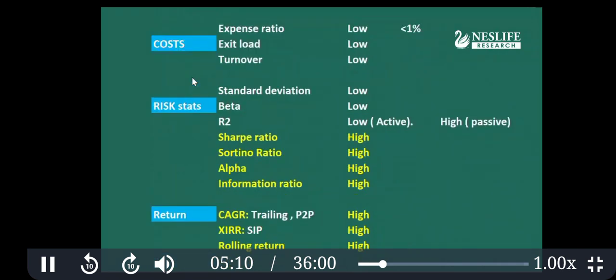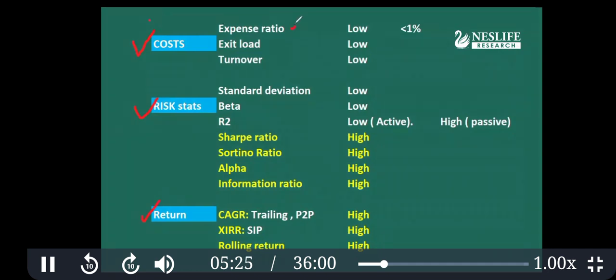It is available on Value Research. Now, this is the most crucial part, the measurement objective part, that you have to understand and analyze. Remember the headings: cost, risk stats, and return. Under cost, this is the expense ratio.